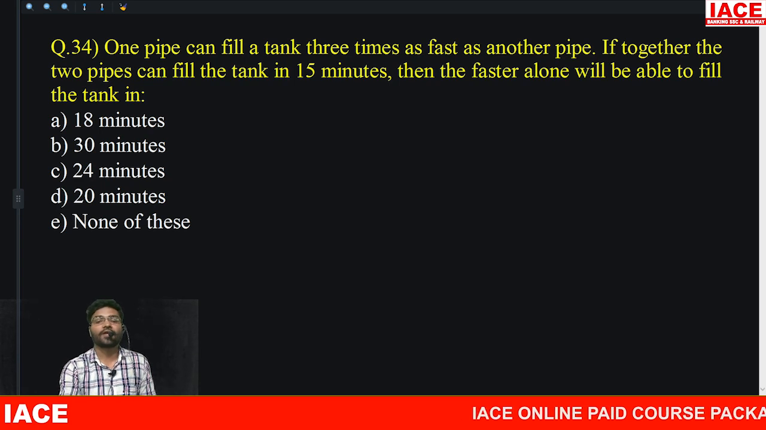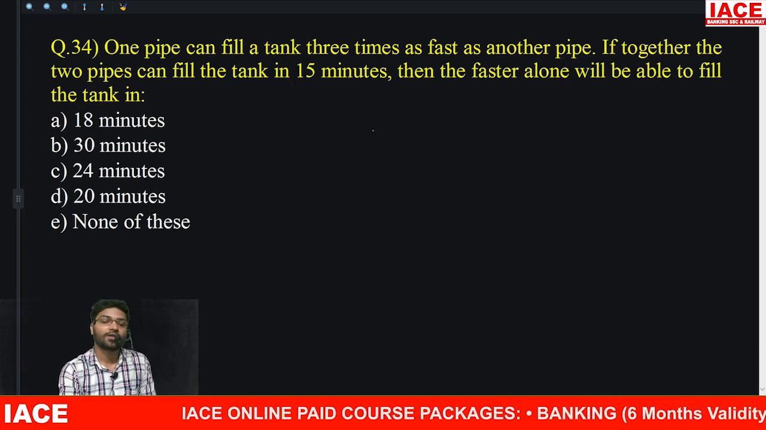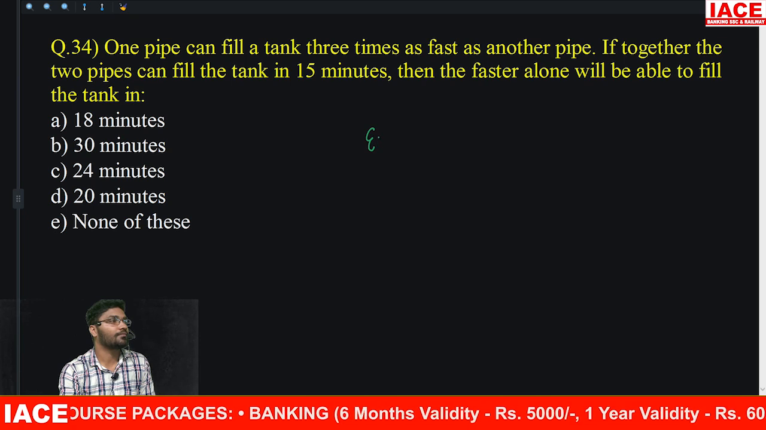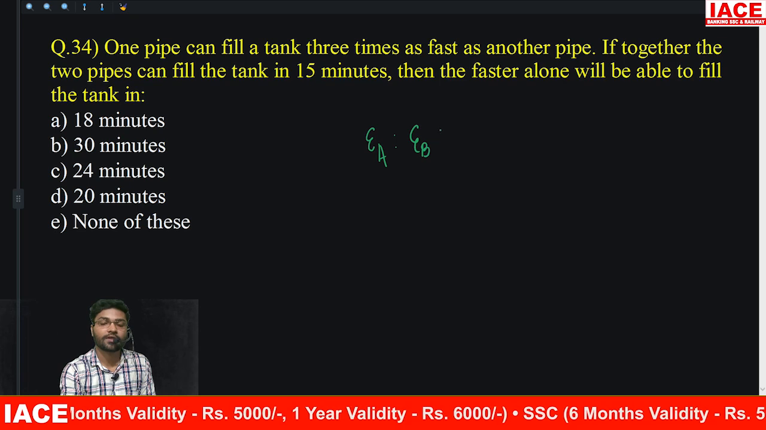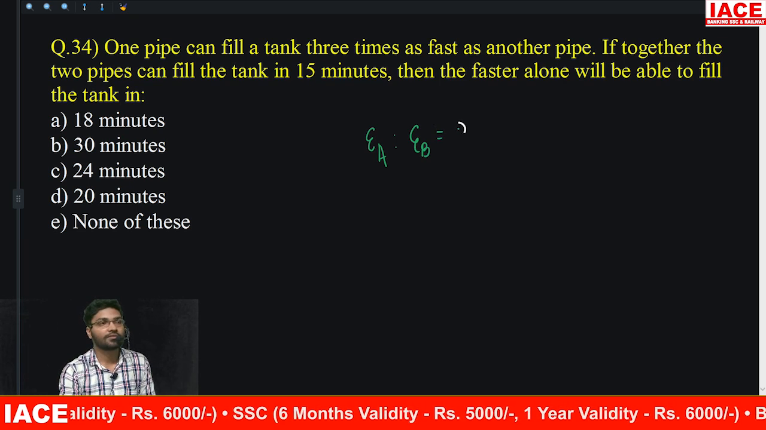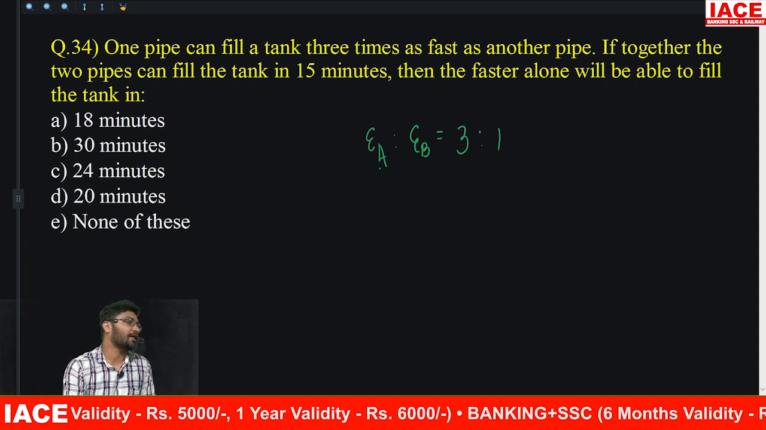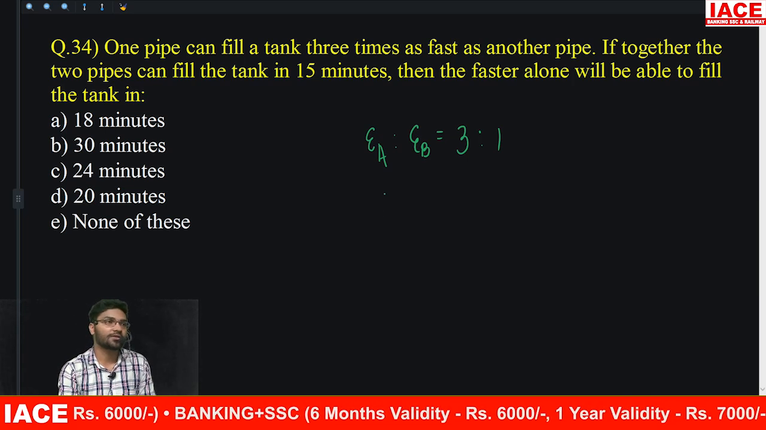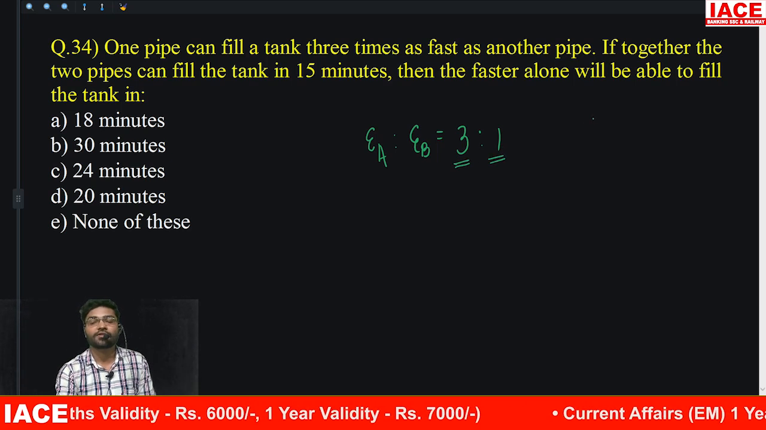One pipe can fill a tank 3 times as fast as another pipe. So, as fast as means is it efficiency or is it time? Efficiency. So, efficiency of A to efficiency of B. One pipe is 3 times as fast, so the ratio is 3:1. If B is filling 1 liter, A will fill 3 liters. Together means the total is 3 plus 1, which is 4.